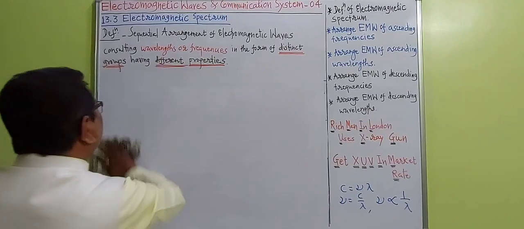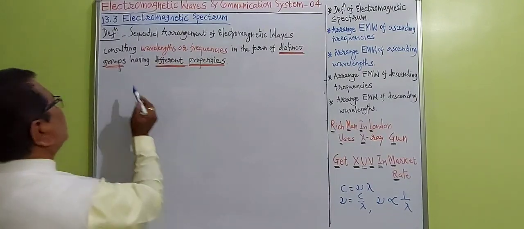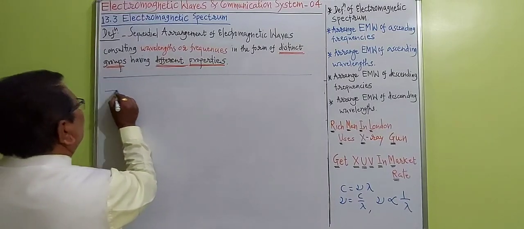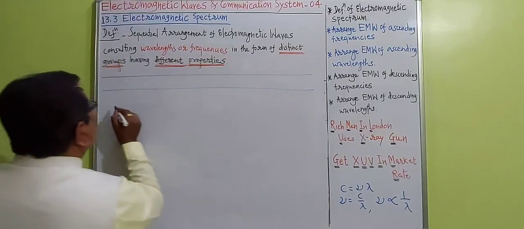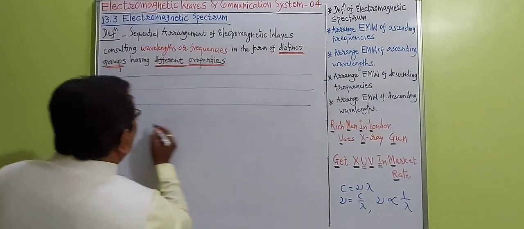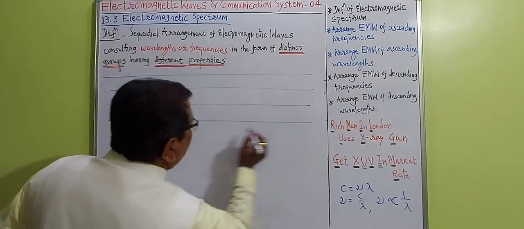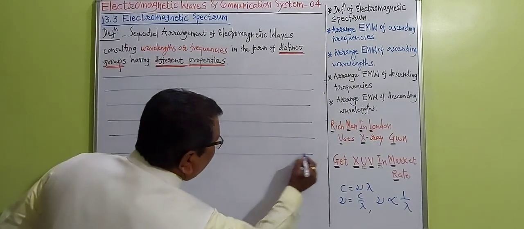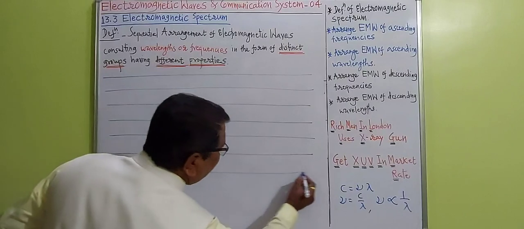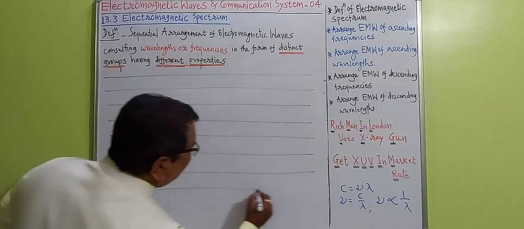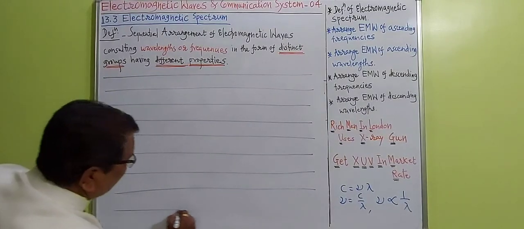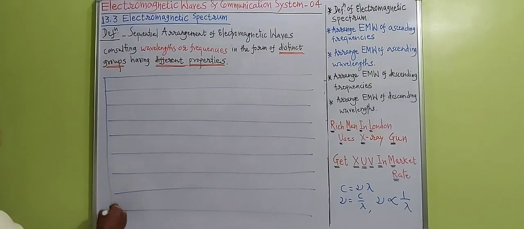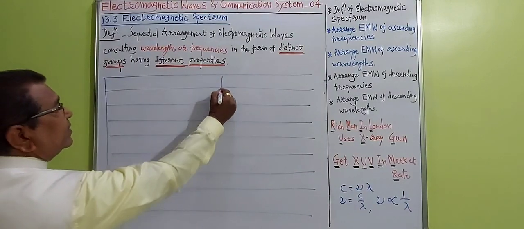How can we remember it? So draw a table like this. We can prepare a table like this, and we can write all electromagnetic waves sequentially with increasing frequency like this. See here, this is a table.